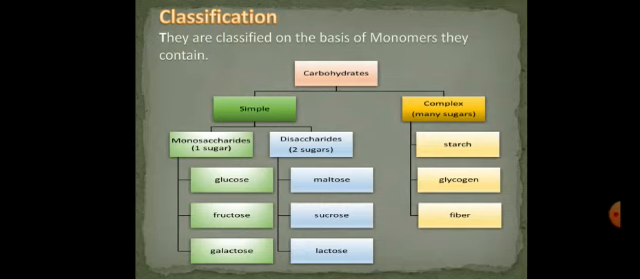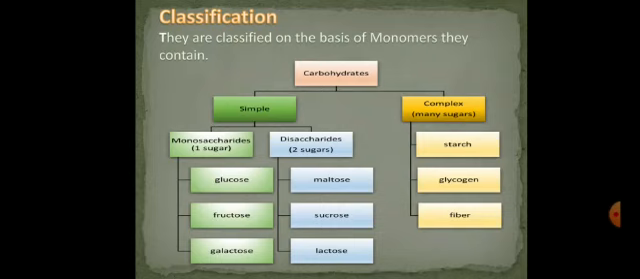Now the second class is complex carbohydrates. We call them complex because they contain as many as up to 1000 units in their chain. Complex carbohydrates are further classified into starch. Starch is always found in plants and it provides energy to plants and human beings that utilize those plants. And the other one is glycogen.